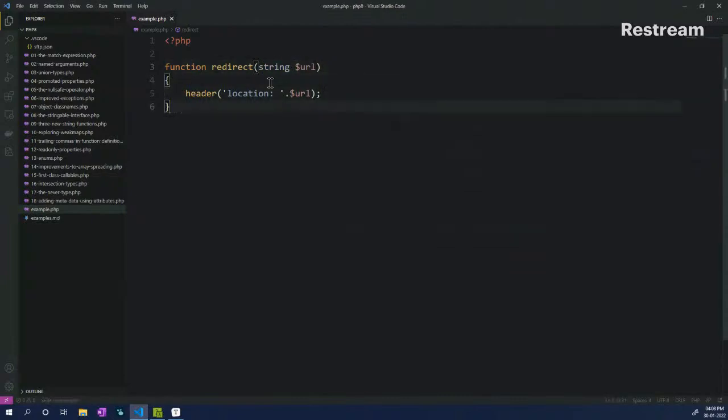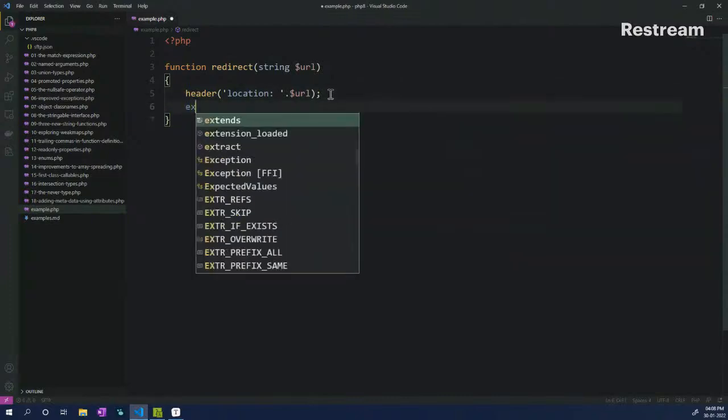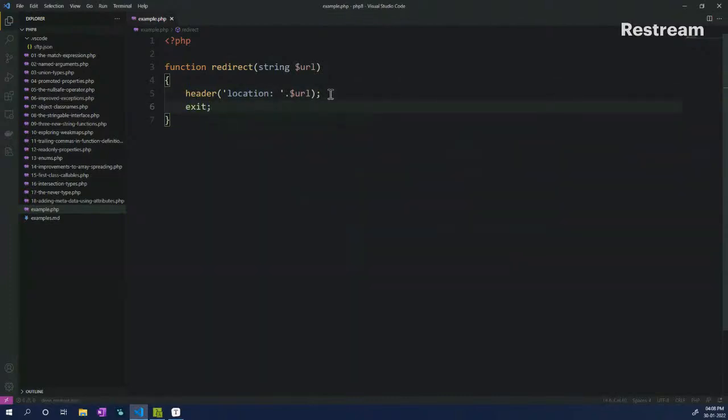All of you who have worked with core PHP might have seen this function one too many times. Now what we normally do after this is add an exit after it. What this means is that the redirect will happen and nothing else will execute after that.